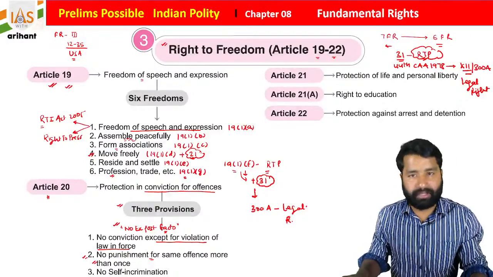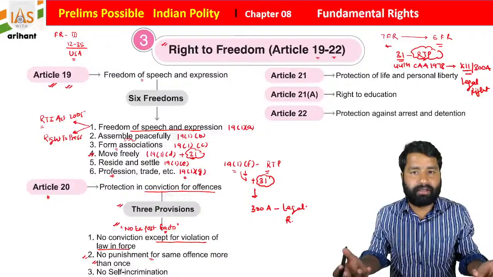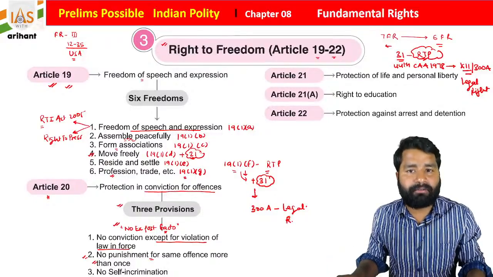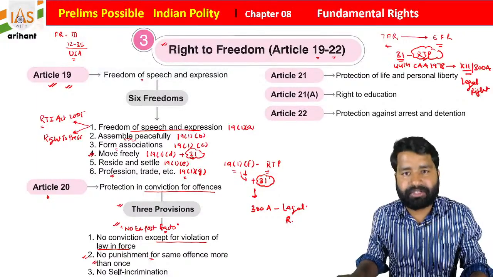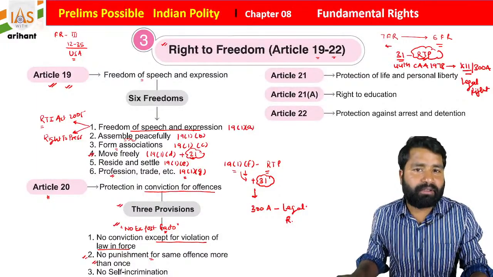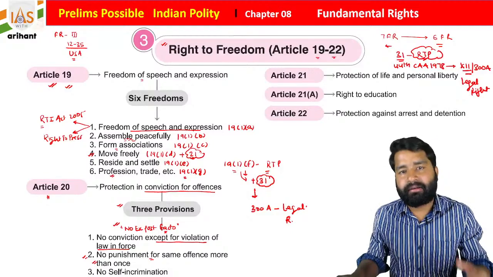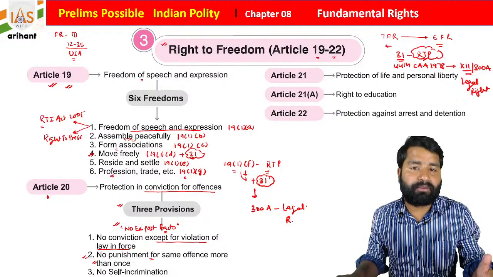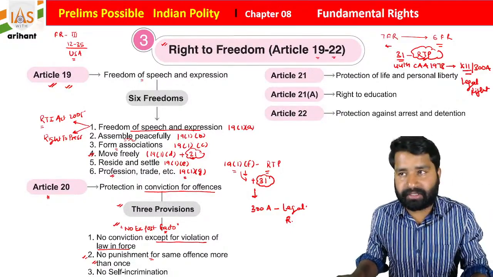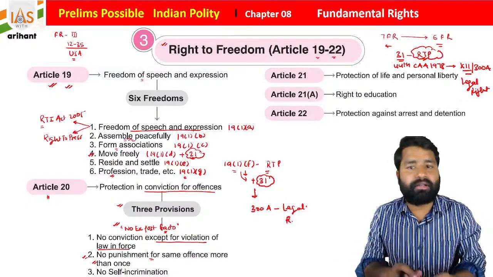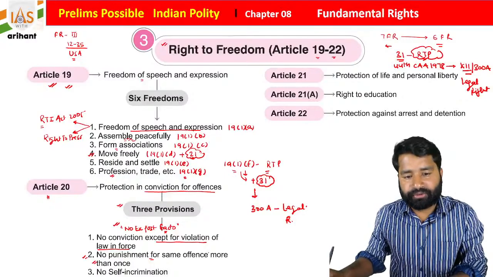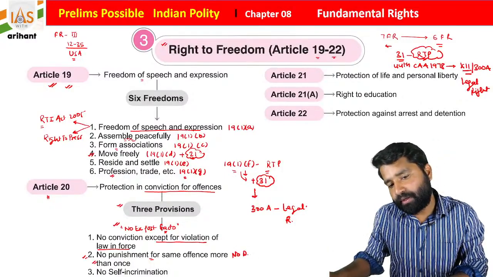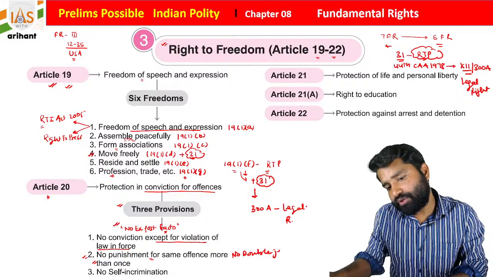Now, no punishment for the same offense more than once means a person cannot be punished twice for the same crime. Let's suppose I killed someone and I got punishment for 5 years, and when I came back after completing my punishment, then the police official is not going to convict me or arrest me for the same activity. But let's suppose I do it once again, then I am going to be punished once again, students. So this is called no double jeopardy. I hope you're getting it.